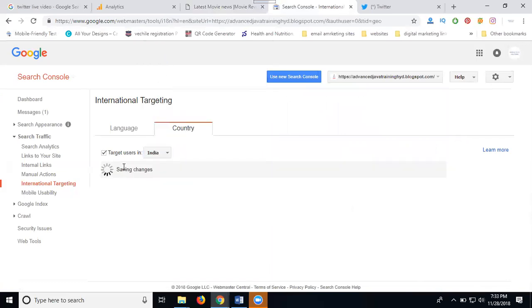Is it clear? This is called targeting your country or specific countries. The option is in Google Webmaster Tool. It's a key role for your website. It's called Google Webmaster Tool. Before starting any promotions, first of all set up your Google Webmaster Tool. This is very important for your targeting option.